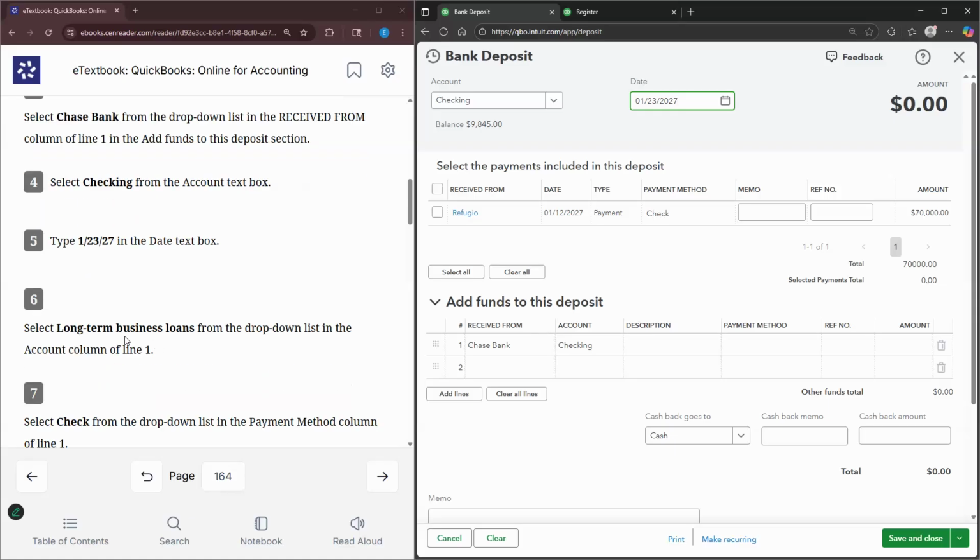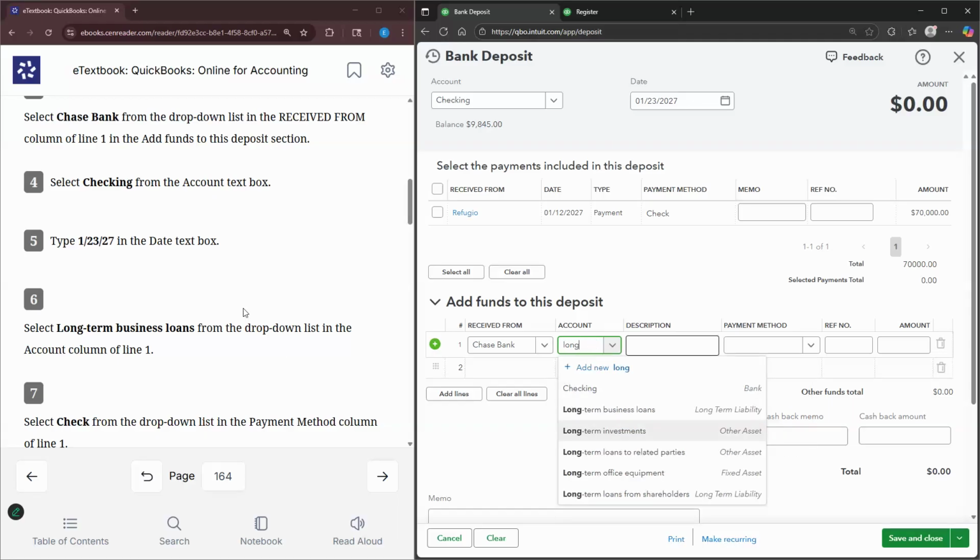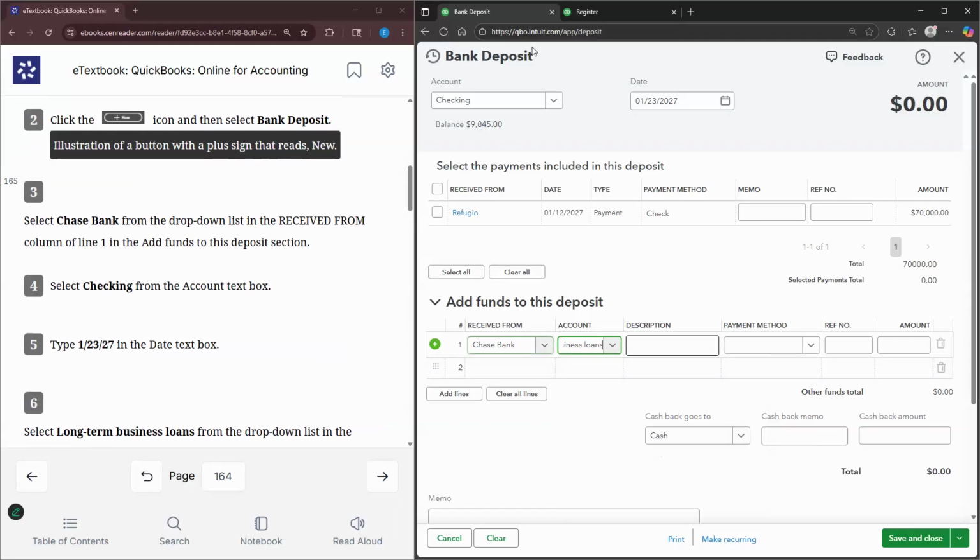And then we're going to select long-term business loans. All right, whoops, sorry about that. All right, so let's start back. So we have Chase Bank. Checking is already selected here.